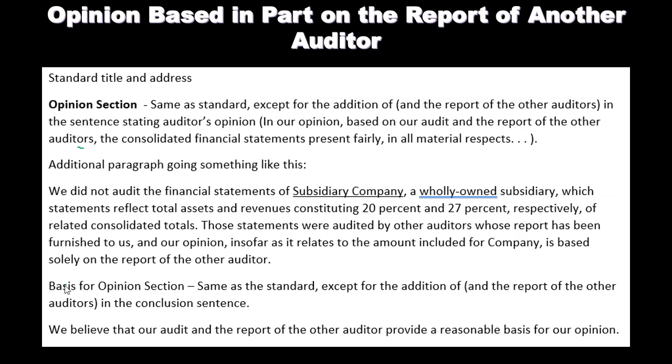So we did not audit the financial statements of the subsidiary company. So we're going to say that, in this case, there's a subsidiary company. We didn't audit them. A wholly owned subsidiary, which statements reflect total assets and revenue constituting 20% and 27% respectively of the related consolidated totals. Those statements were audited by other auditors whose report has been furnished to us, and our opinion, insofar as it relates to the amount included for the company, is based solely on the report of the other auditor.